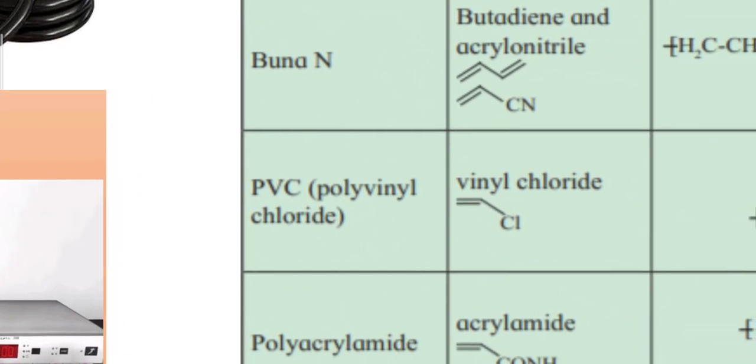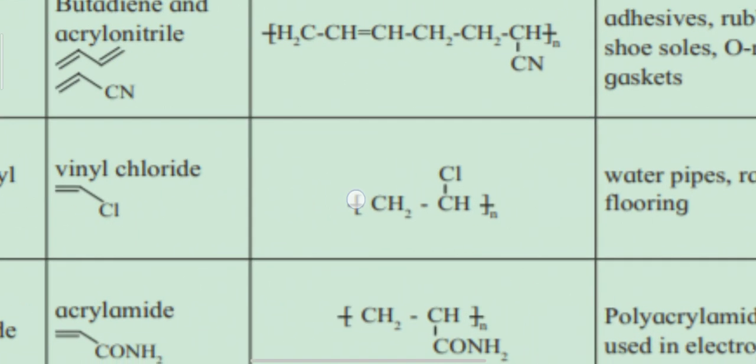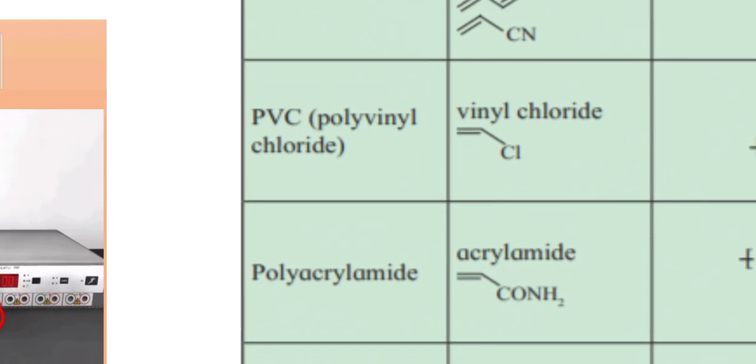Next one is PVC, polyvinyl chloride. Raw material is vinyl chloride. It is useful for making water pipes, raincoats, flooring, etc. Then acrylamide. The raw material is acrylamide.